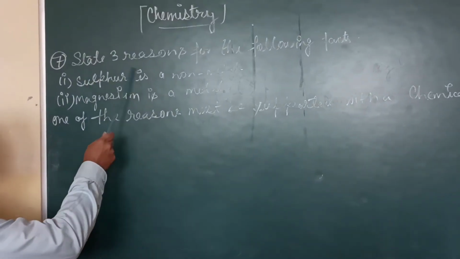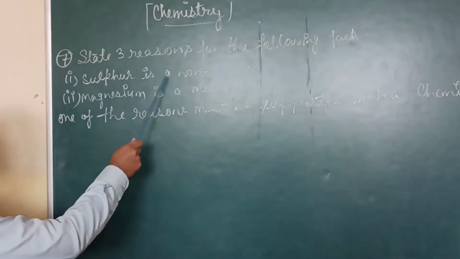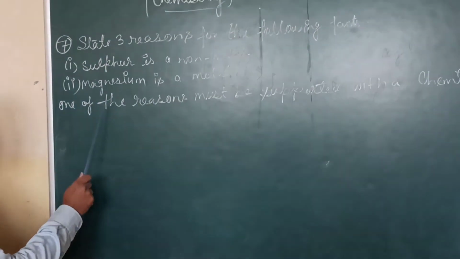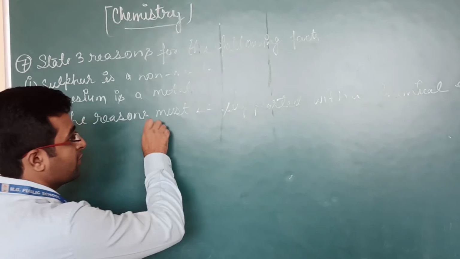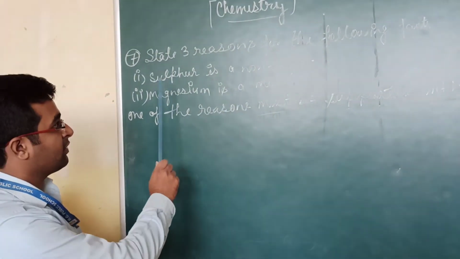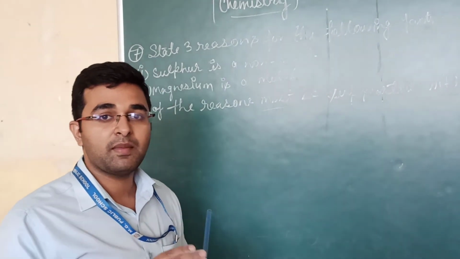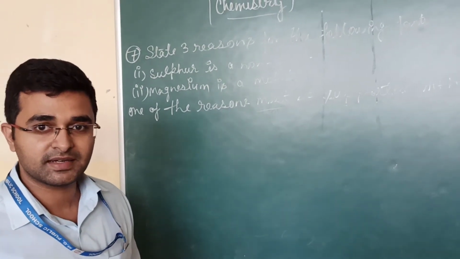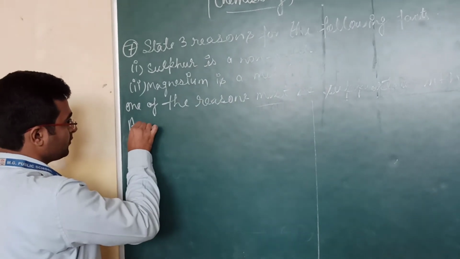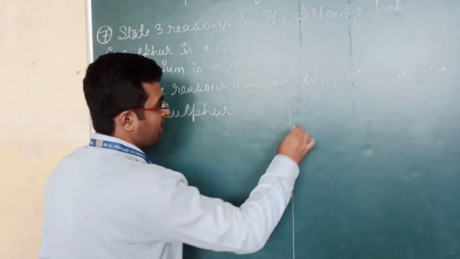Now our next question is, state 3 reasons for the following facts. First, sulfur is a non-metal. Second, magnesium is a metal. And one of the reasons must be supported with a chemical reaction. It means if you are categorizing sulfur and magnesium as non-metal and metal, then we have to categorize them with the help of a chemical reaction. So we can differentiate here for sulfur and magnesium.